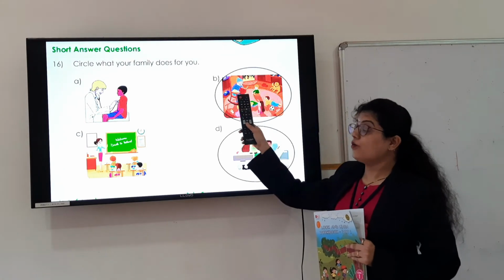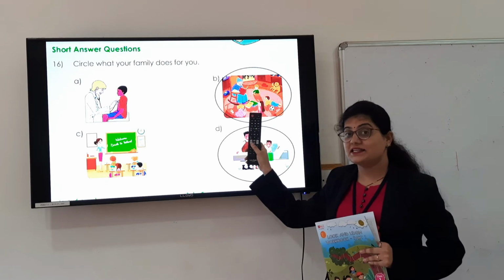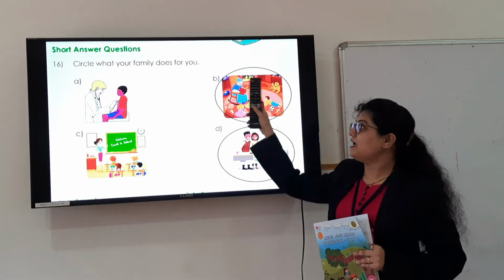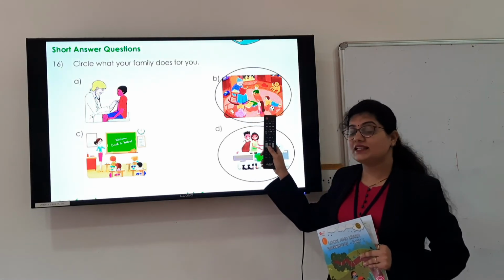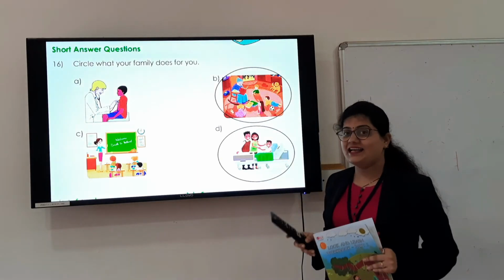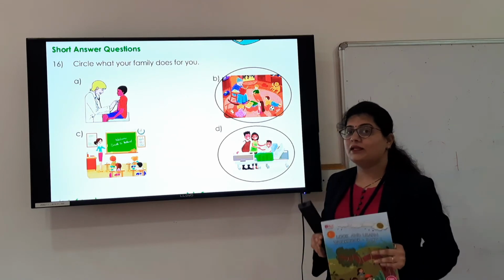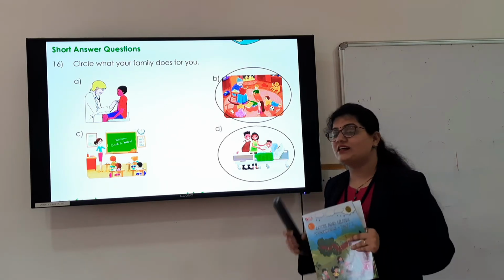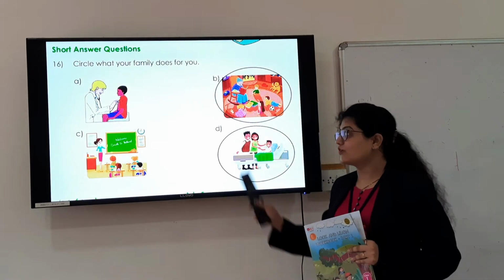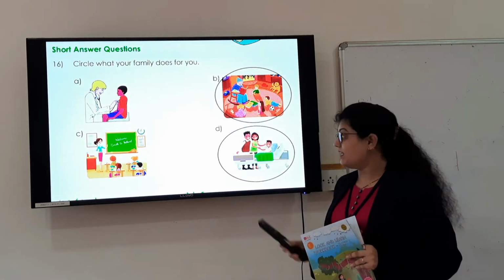Here, one grandmother is telling a story to her grandchildren. In the same way, our grandmother also tells us a story. So we will circle this option, as our grandmother tells a story and our other family members spend time with us in this way. Alright, so we will circle option B. Then option D, what is there?